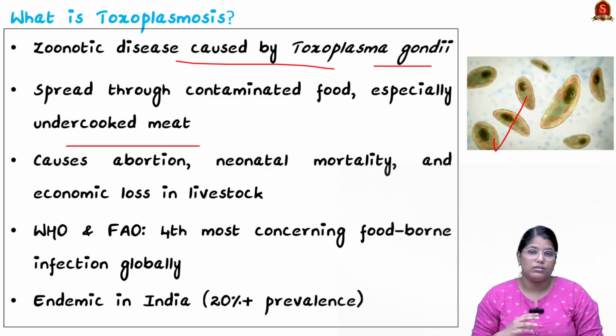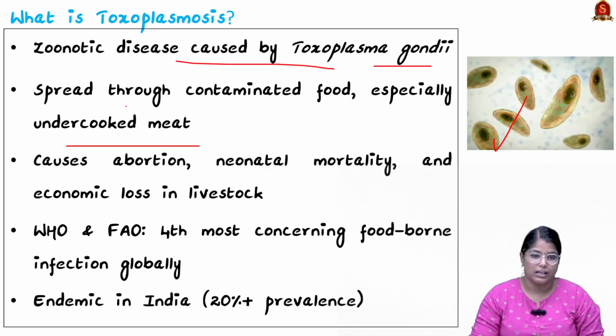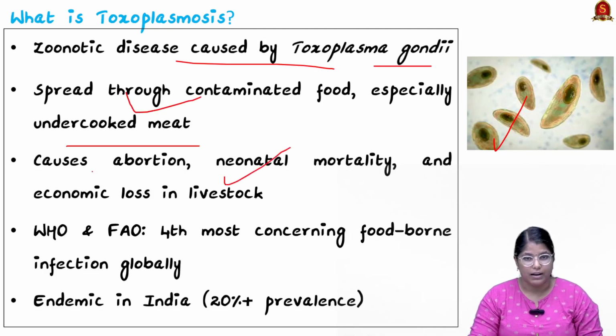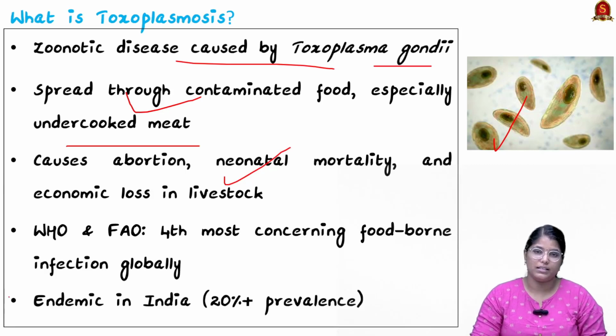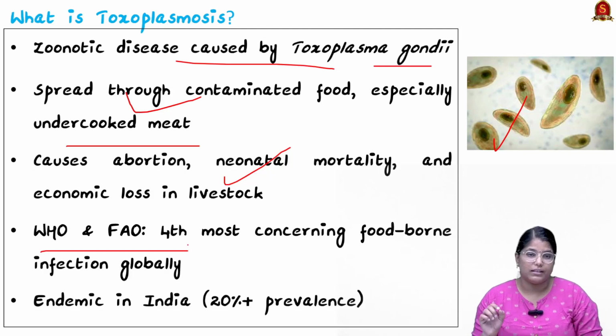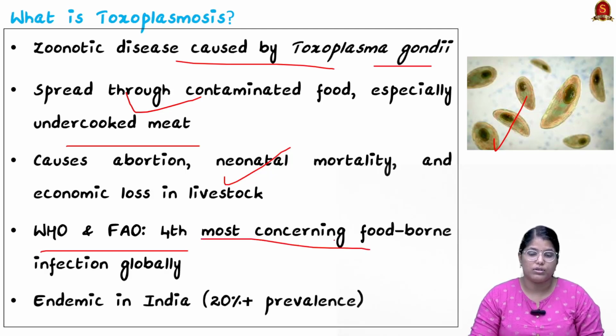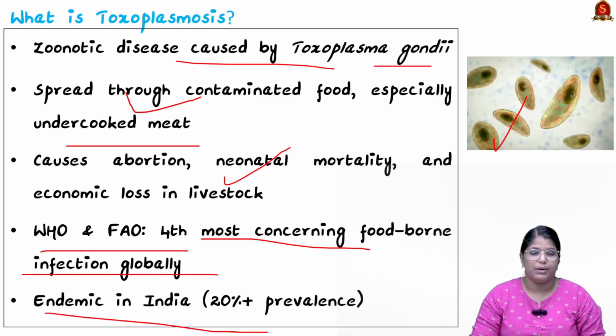It can cause a lot of dangerous implications. For example, it can lead to abortion, neonatal mortality and economic loss even in livestock. Due to its severity, World Health Organization and FAO have identified this particular organism as the 4th most concerning foodborne infection globally, and it is endemic in India. And remember, toxoplasmosis is endemic in India with 20% prevalence.